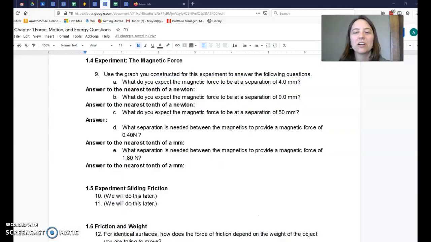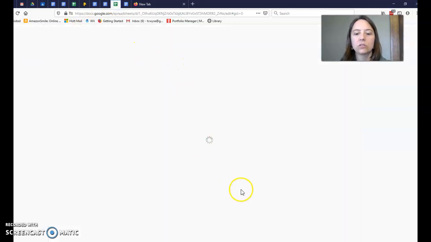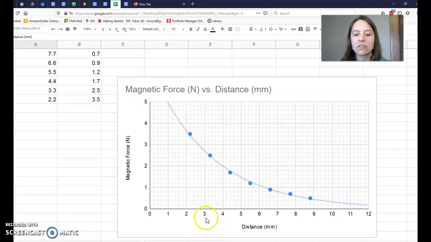Now that we have found our graph, let's tackle our questions, starting with number 9a. What do you expect the magnetic force to be at a separation of 4.0 millimeters? And we're going to have our answer to the nearest tenth of a newton. So looking at our graph, it was at 4.0 millimeters. So I go up to 4, and then I find the blue line, and then I go straight over to the nearest tenth of a newton.